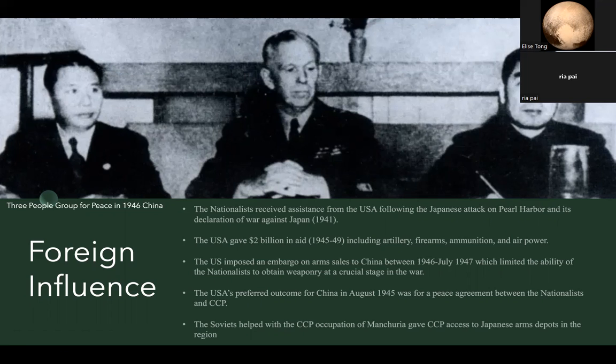at a crucial stage in the war. The Soviets helped the CCP's occupation of Manchuria and gave the CCP access to Japanese armed depots in the region, which transferred 2,000 Chinese troops of the Manchukuo regime to the CCP and prevented nationalist troops from entering some of the key cities in the region. However, Stalin instructed that Chinese communists must leave key cities in Manchuria, weakening their urban bases, and dismantled industrial machinery worth over $858 million from Manchuria for use in the USSR.